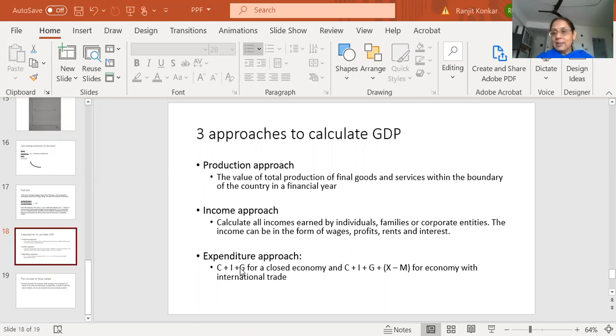So one is the consumption expenditure, the money that you spend on your own consumption. Now either you spend it on your own consumption and you get satisfaction or happiness out of it, or you take that money and you invest it in a bank account, in the share market, in land, in gold, whatever, but you are investing.